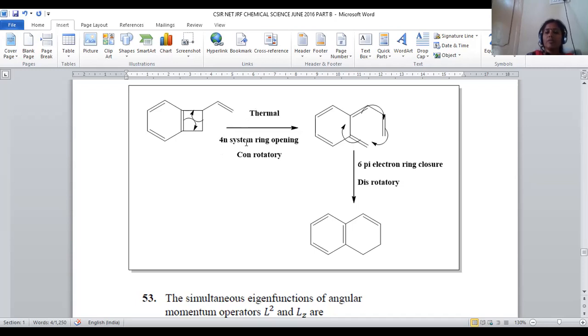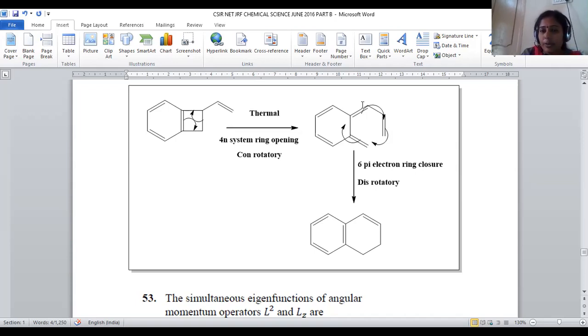Under thermal conditions, we are performing 4n system ring opening. Under thermal condition, the 4n system is conrotatory. The 4n plus 2 thermal condition is called disrotatory, right? So here we are taking this six pi electron system, which is the 4n plus 2 pi electron system. Now it participates in ring closure. How? These pi electrons are shifted, so that cyclization is possible in this manner.